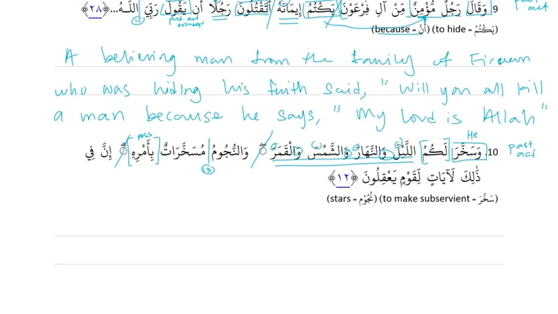Next sentence. إن في ذلك لآيات. Inna is sentence starter, and then fi ذلك, so it's sentence starter followed by a TLDR. في ذلك is the TLDR phrase, and so we're gonna put our is after the TLDR phrase. When you have a sentence starter followed by a TLDR phrase, the is goes after the TLDR, so it goes after ذلك.